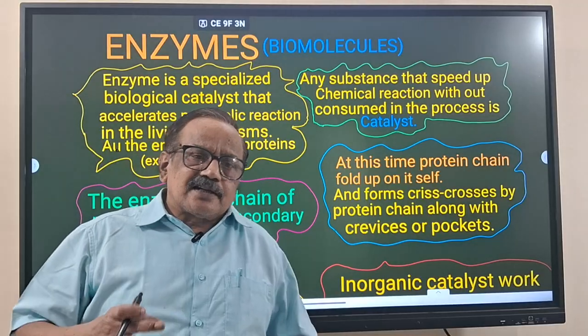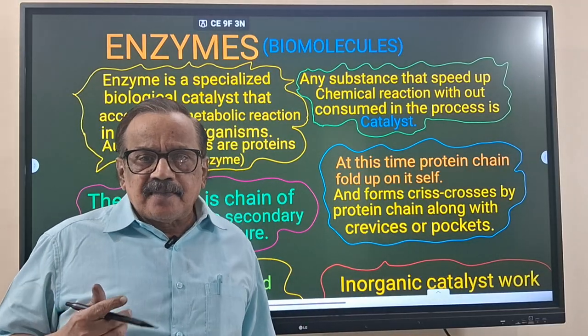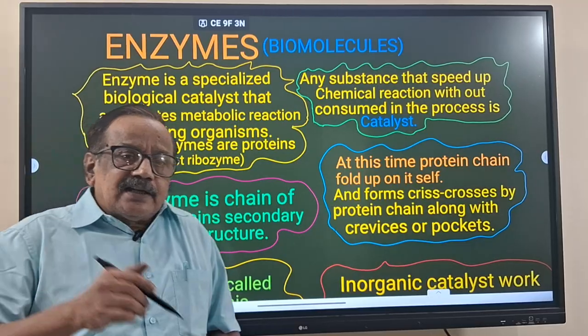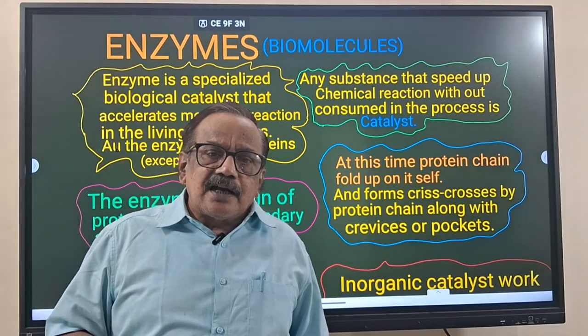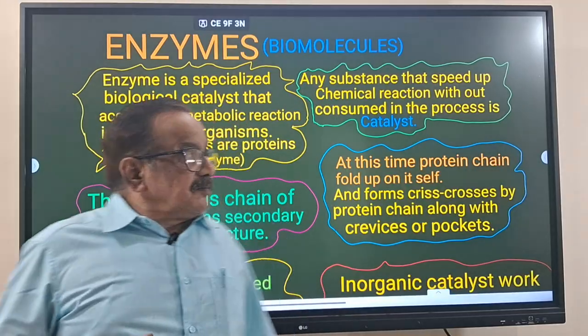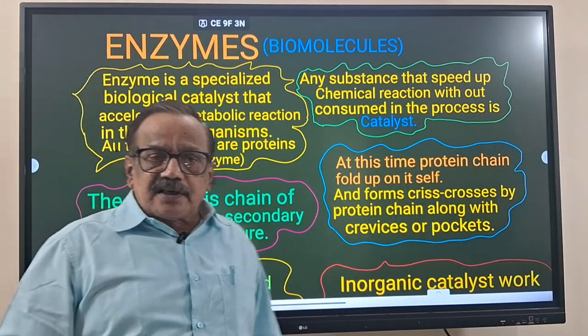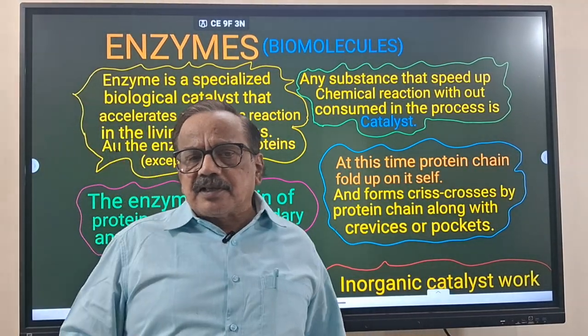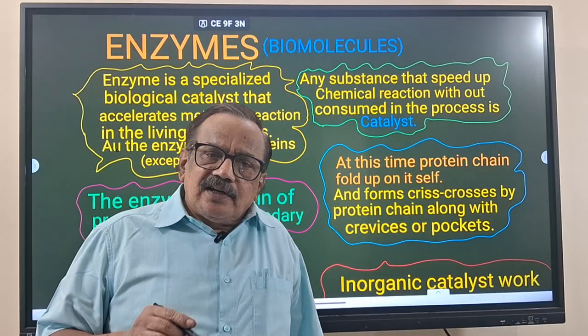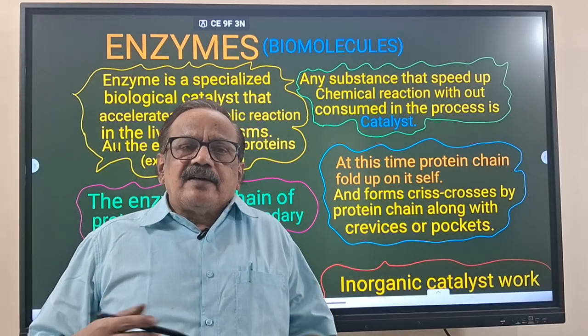The reaction speed is increased with the help of a catalyst, and whenever it is increasing, it is not involved in that reaction chemically. If it were chemically involved, it would become a substrate, but it is not like that. The only thing is, the catalyst increases the speed of the reaction.